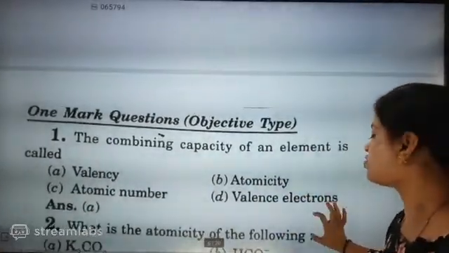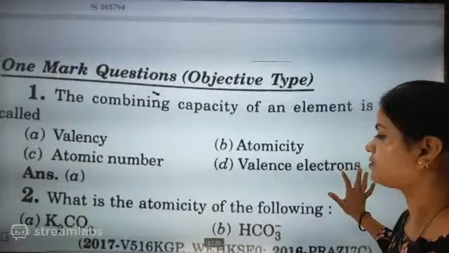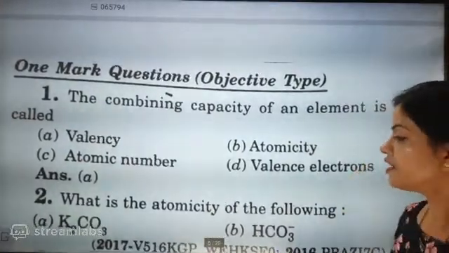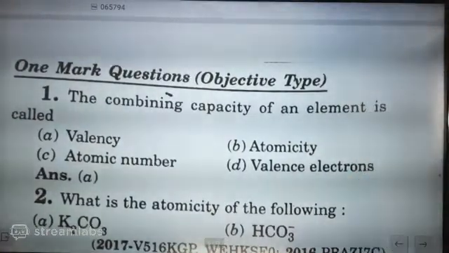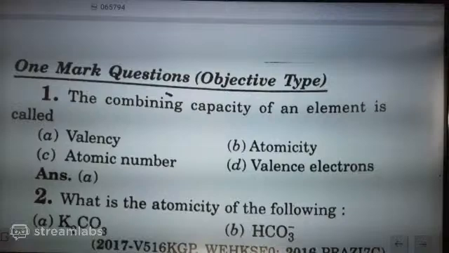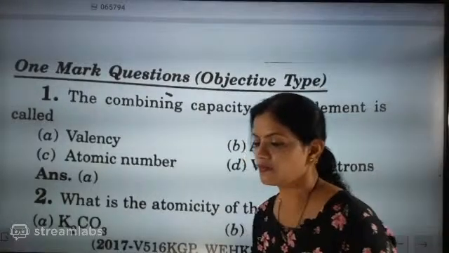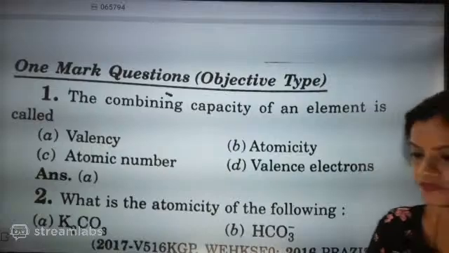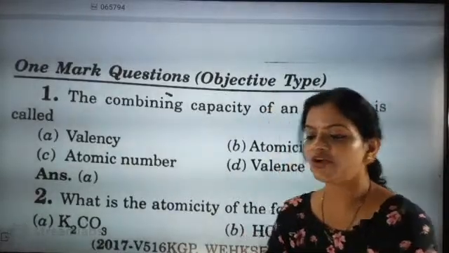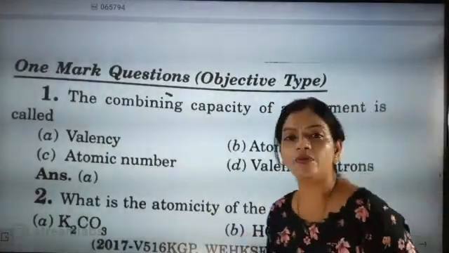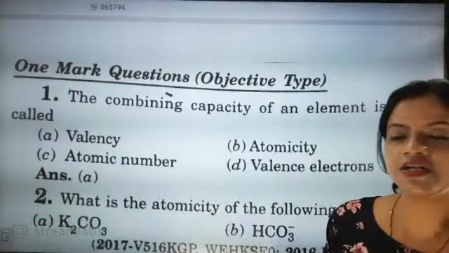Now, what is the atomicity of the following? The number of atoms present is called the atomicity. The correct answer will be the number of atoms present in the compound.